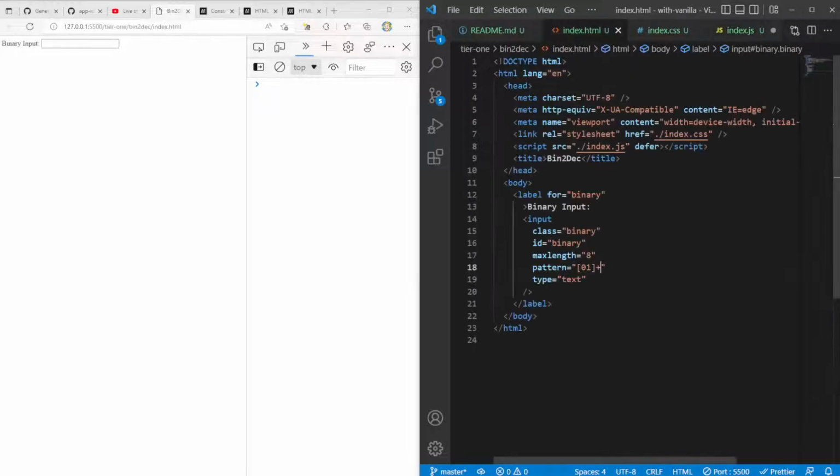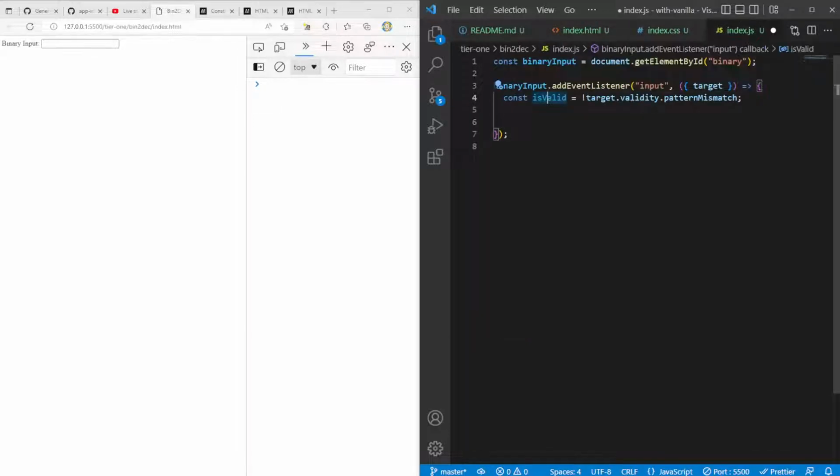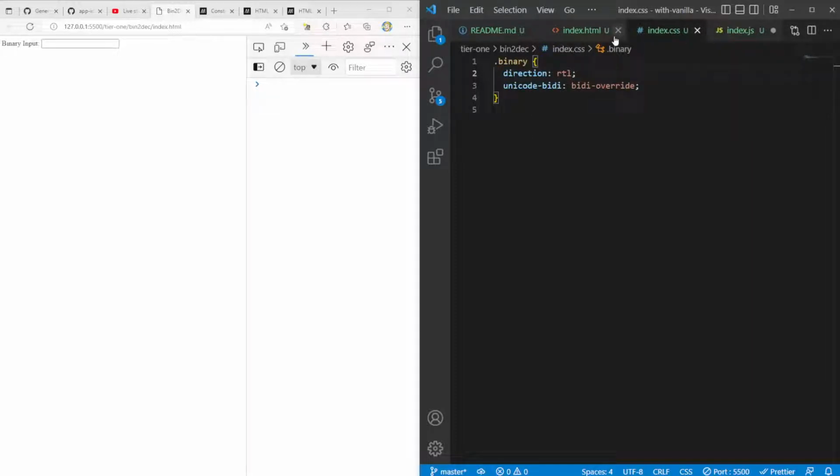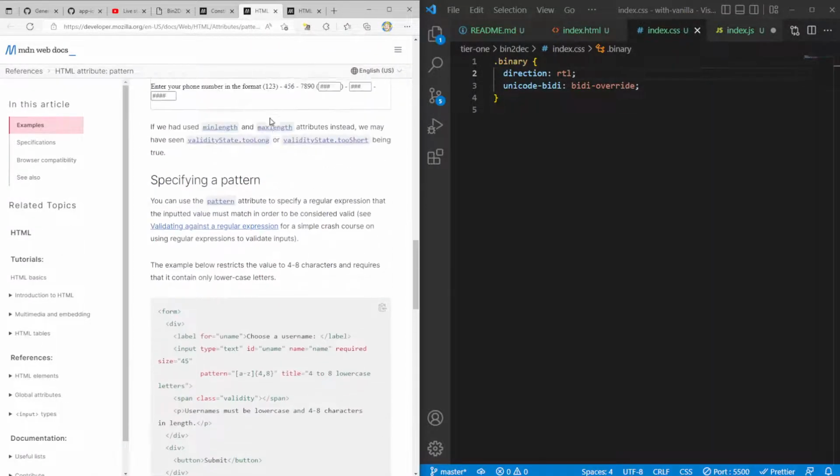Okay, so based on that, what is it that I want to do? It would be nice to maybe have valid and invalid classes for our input. Let's start with that. Can we take advantage of those classes?